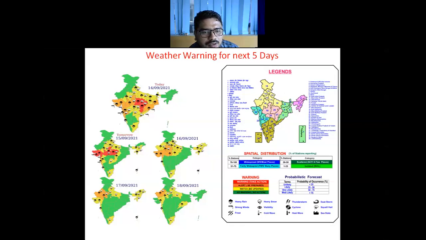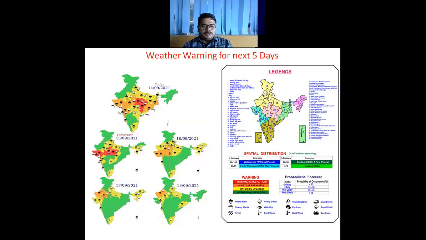And on 16th, we can also see a pocket of heavy rainfall over western northwest India, that is Haryana, West Rajasthan. So on 16th, Haryana, Rajasthan, Uttar Pradesh and Uttarakhand are the zone of heavy rainfall. And on 17th, only orange color is given for Rajasthan. So this shows that there is a possibility of heavy to very heavy rainfall at isolated places over Rajasthan on 17th, and heavy rainfall over Gujarat state and Konkan and Goa on 17th, and heavy rainfall also likely over Arunachal Pradesh, Assam, Meghalaya and the Andaman Nicobar Islands as well.